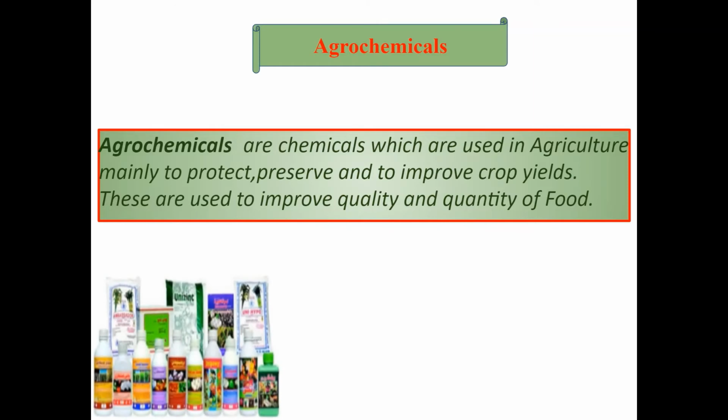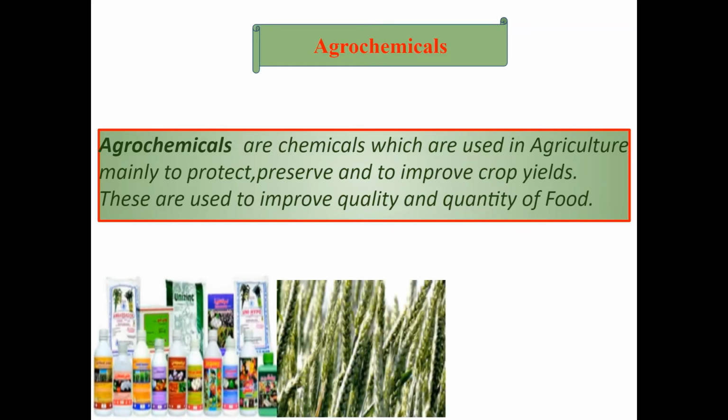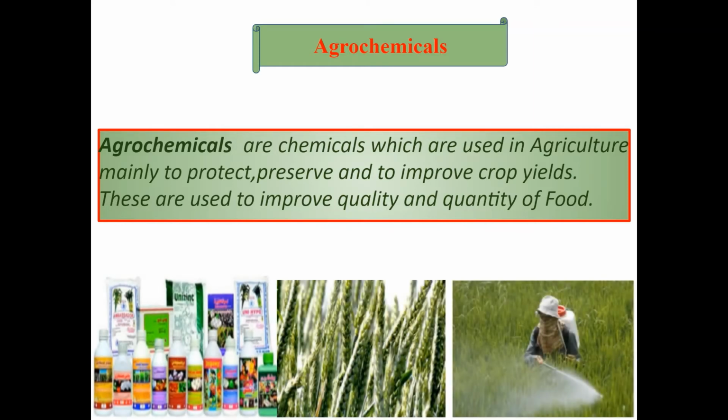These are used to improve quality and quantity of food. So these are a few examples of agrochemicals which we can use in the agricultural field to improve crop yield.